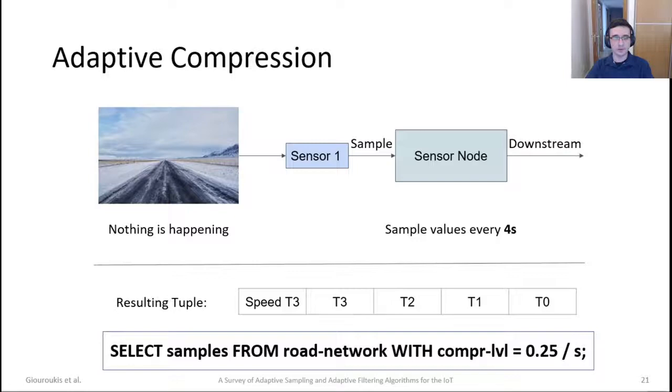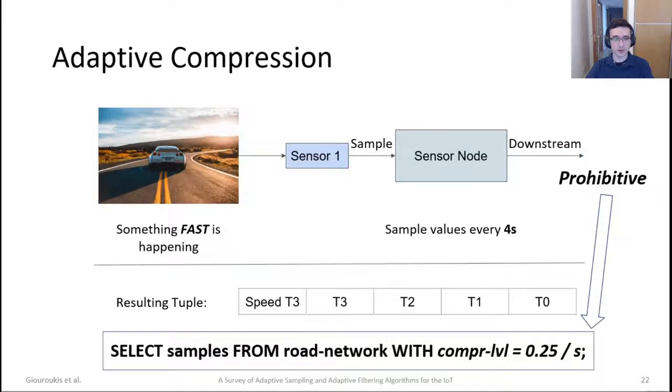We begin with another example. Nothing is happening at the beginning, but we sample once every 4 seconds. Our resulting tuple is one value and 4 timestamps: the current timestamp that we sampled and the 3 previous ones that we didn't. This is because this is imposed on us from the compression level on the query.